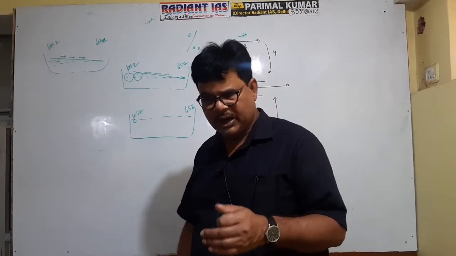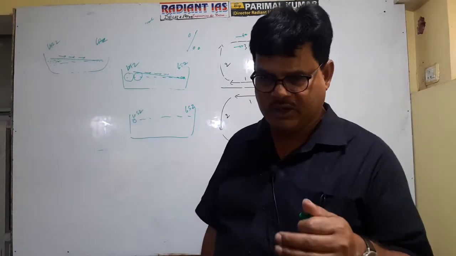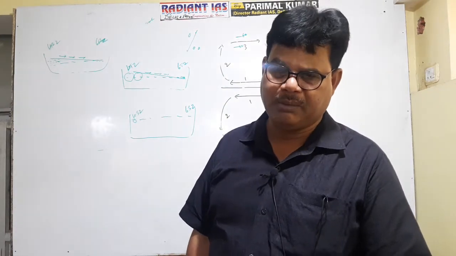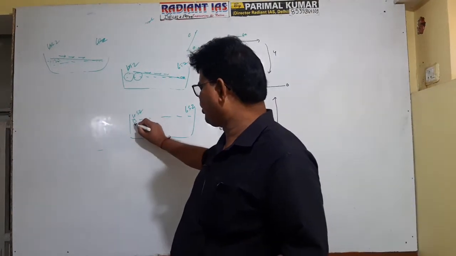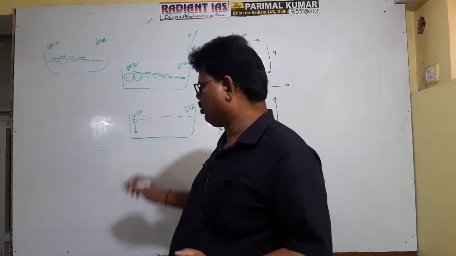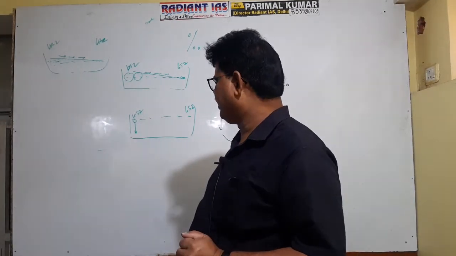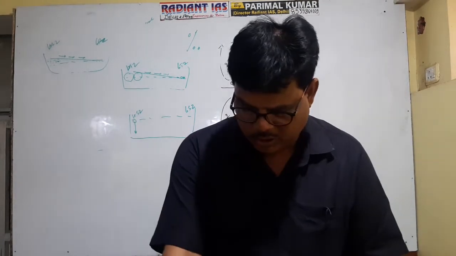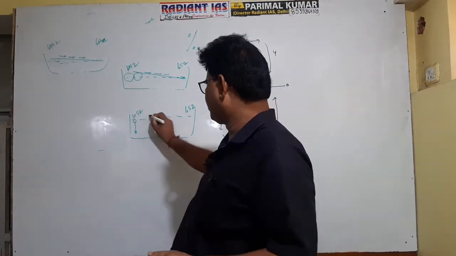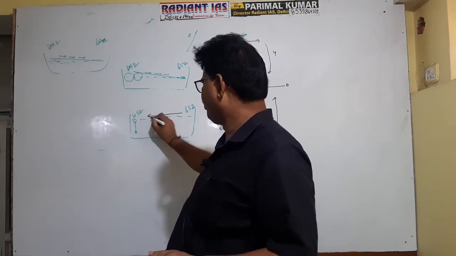If salinity is high, then density will be high, and the water will become heavy. The water droplet will become heavy. So this water will subduct, will sink in the downward direction, creating a gap. To fill this gap, the water from this low salinity zone will advance. Low salinity zone water will advance.